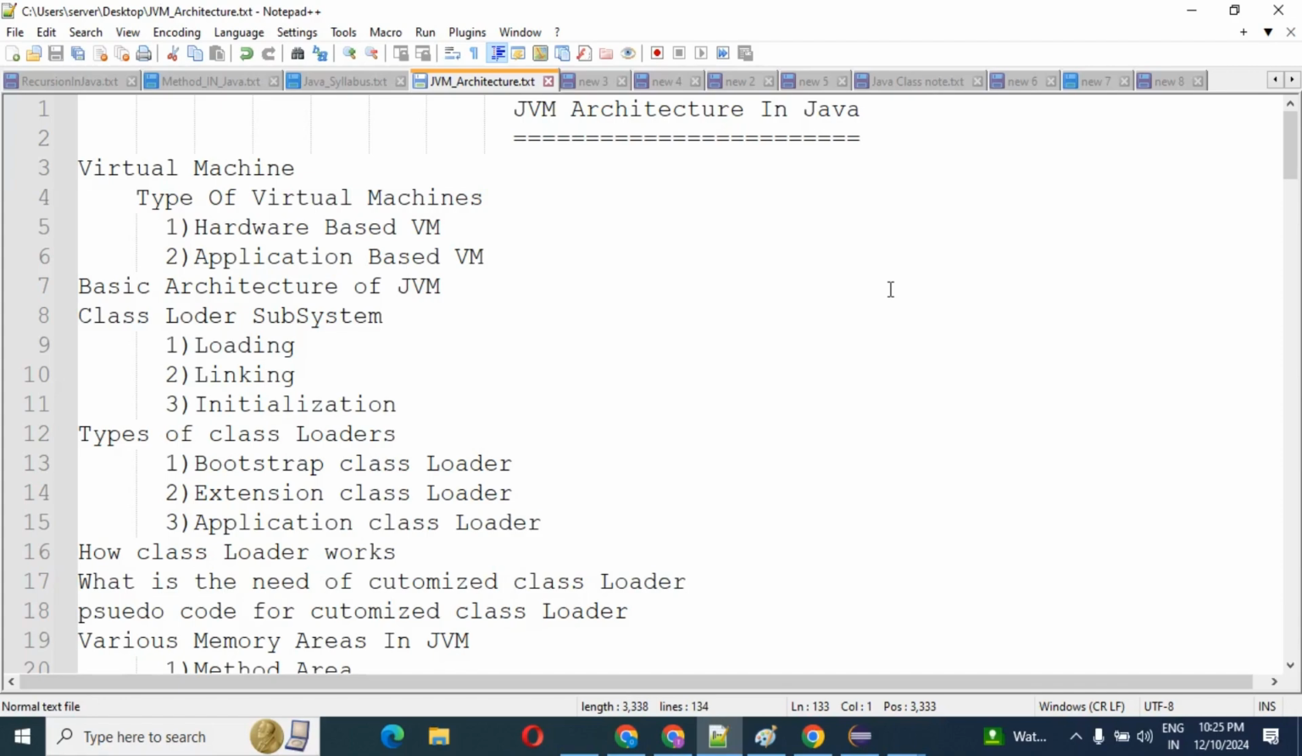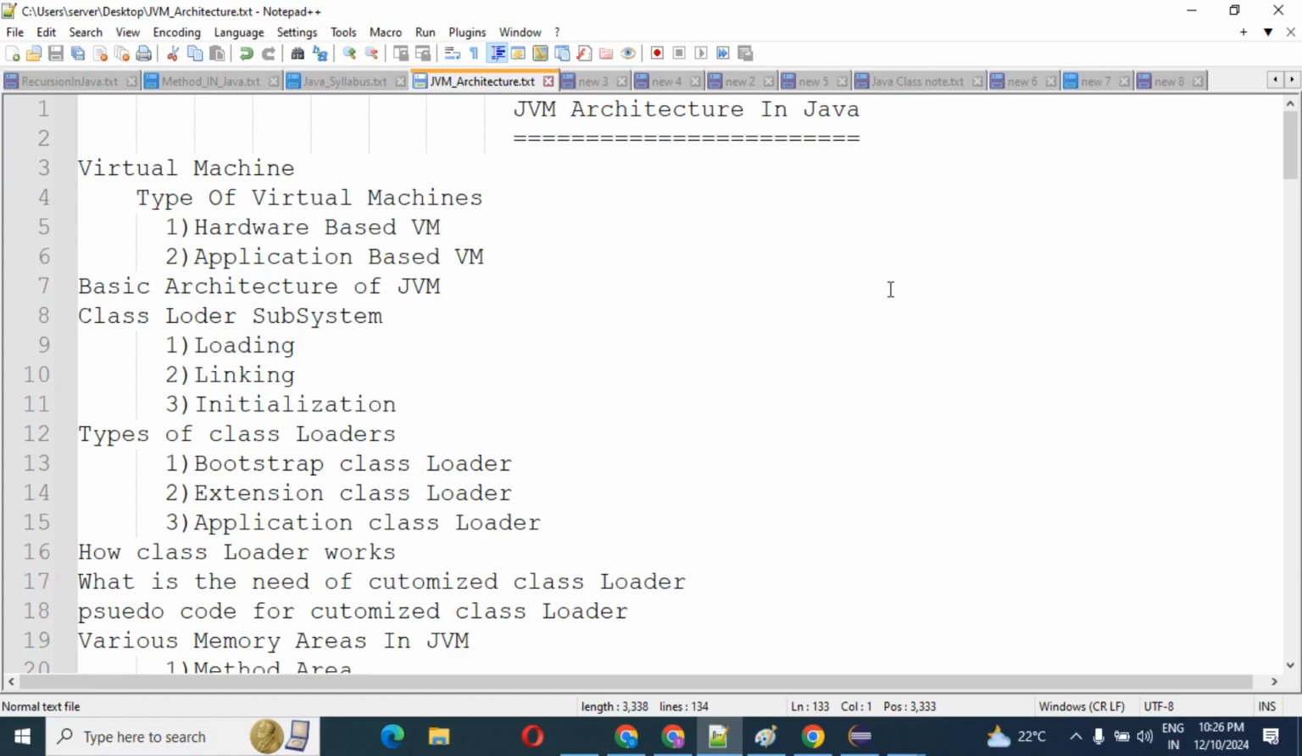In the next video I will explain what is the basic architecture of JVM, and what all components we have in JVM. Then I will explain what is the class loader subsystem. Mainly the class loader subsystem is categorized in three parts: loading, linking, initialization. I have explained very briefly what is loading, and how loading acts in terms of our code.